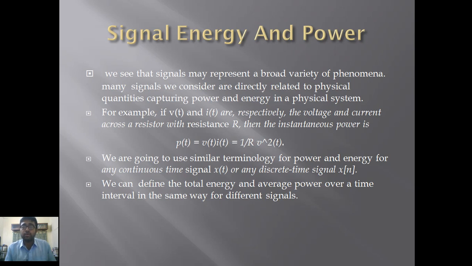Take voltage and current as they vary with time, across a resistor with resistance R. In the case of an RLC circuit, a closed loop where voltage and current go through the resistor of resistance R, the instantaneous power, as we know from our earlier studies, will be p(t) = v(t) into i(t), which can be expressed as 1 by R into v squared of t.